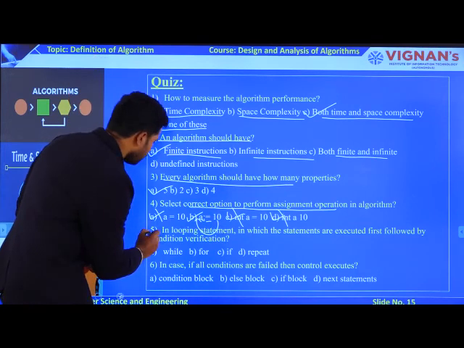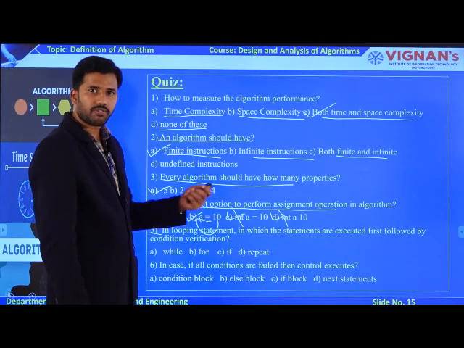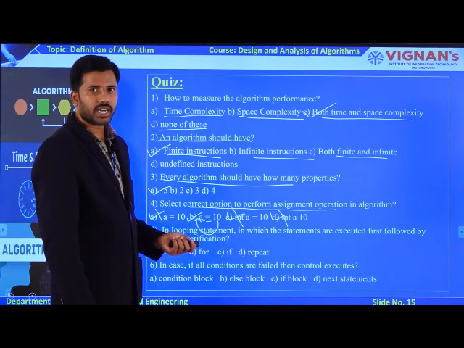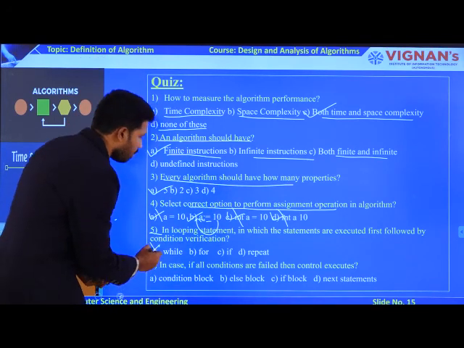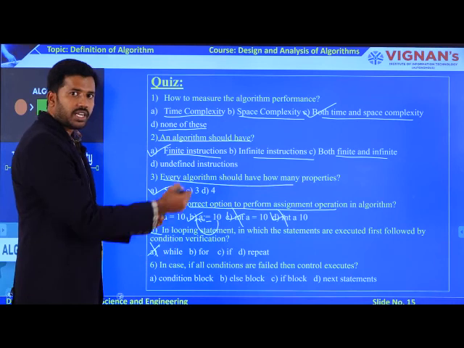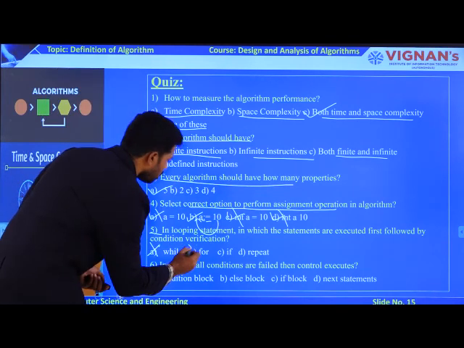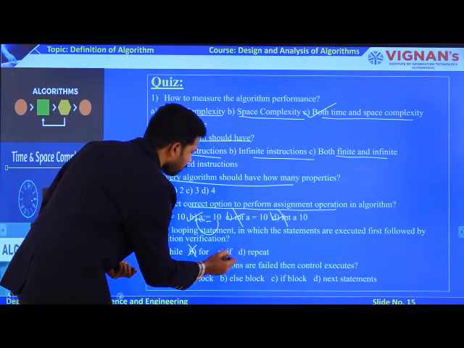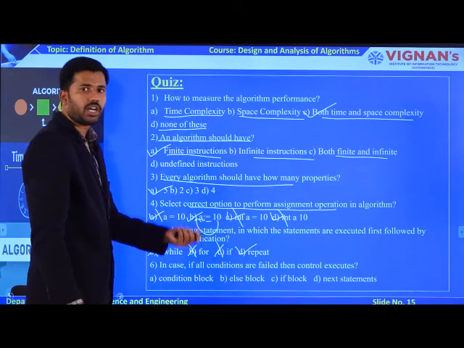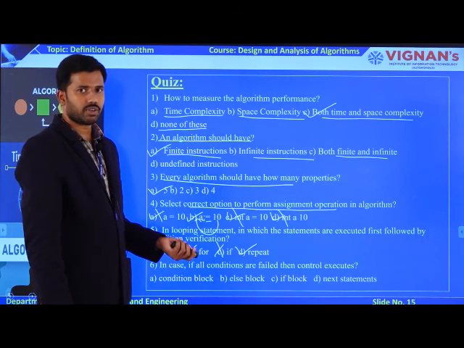Now coming to the fifth one: in which looping statement are the statements executed first, followed by condition verification? The while is not satisfying this. Why? Because in while, the condition comes first, followed by statements execution, right? And coming to the for, this is also entry level condition verification. And if is a condition, not a loop, right? Now the correct option is repeat. In repeat only, you execute all the statements first, followed by condition verification, right?